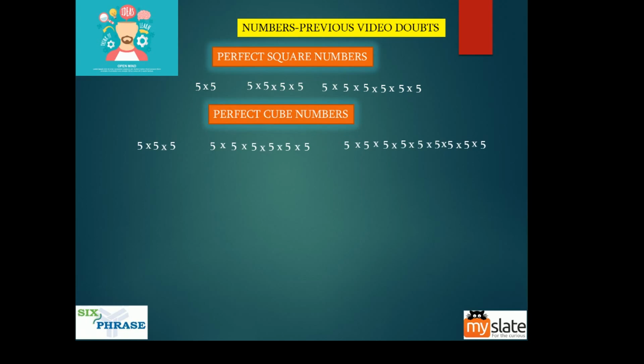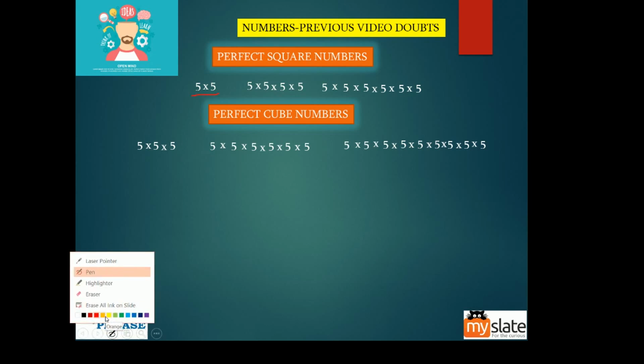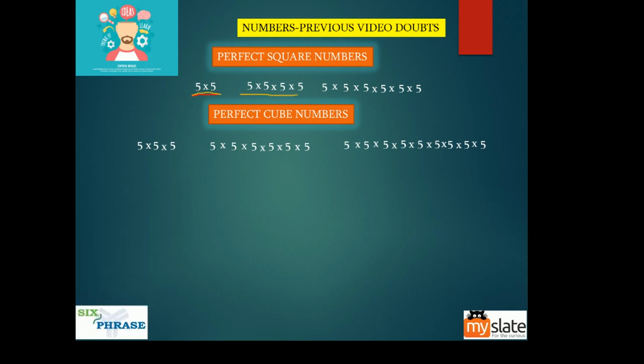Now, perfect square numbers. When I talked about perfect square numbers, all these are perfect squares. Make no mistake about it. This is 5 square. This is 5 power 4. This is 5 power 6. All these are perfect square numbers. I'll tell you why.